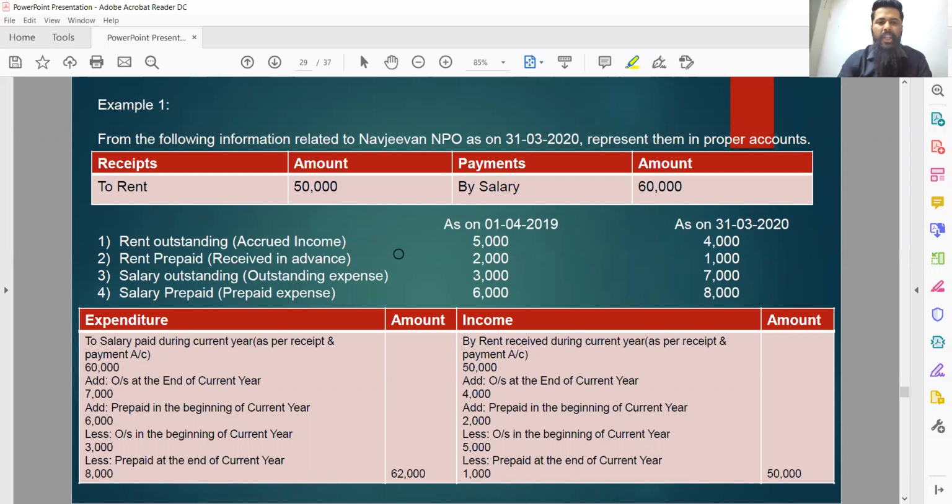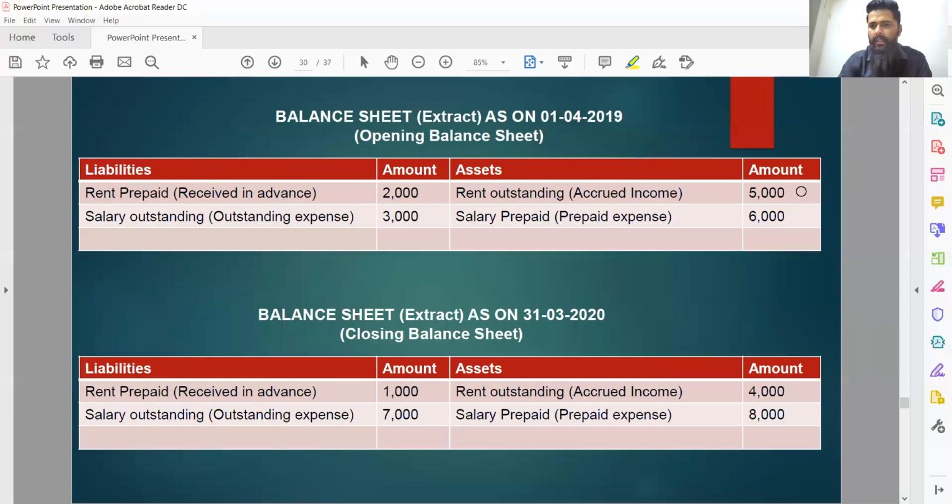Let's move on to their representation in the balance sheet, as figures in the beginning of the year are supposed to get represented in the opening balance sheet and figures at the end of the current year are supposed to be represented in the closing balance sheet. Let's quickly move on. Rent was taken as an example of receipt, as an example of income. So the rent outstanding, that is accrued income, as on 1st April 2019 will be shown on the asset side of the opening balance sheet.